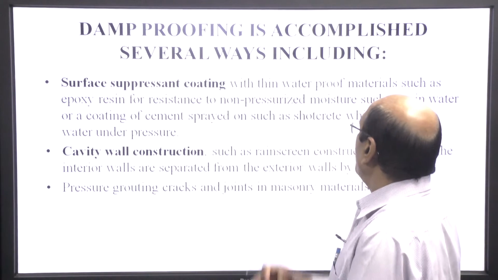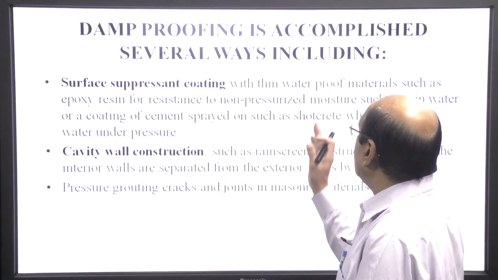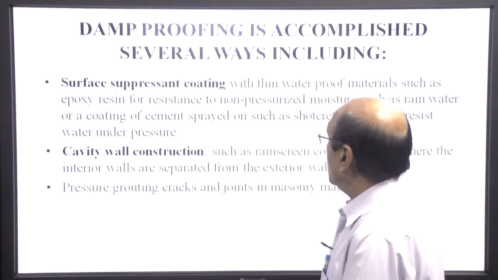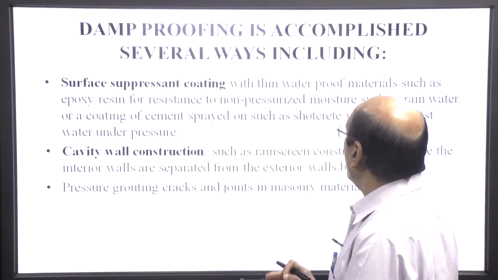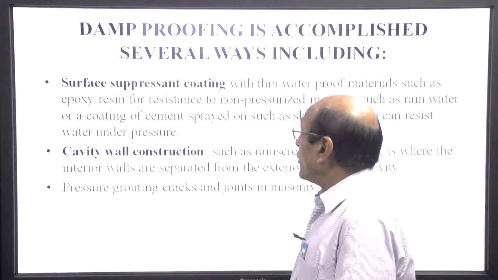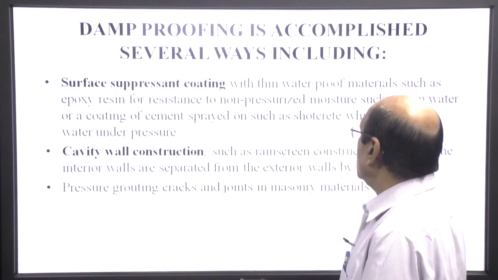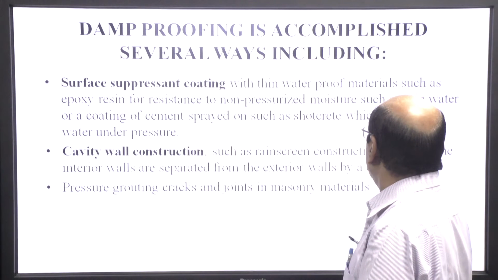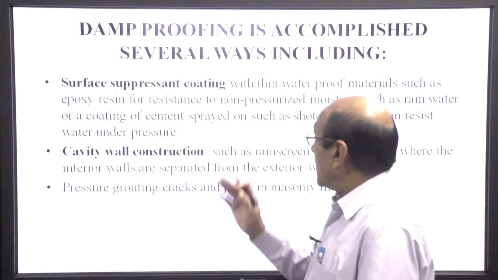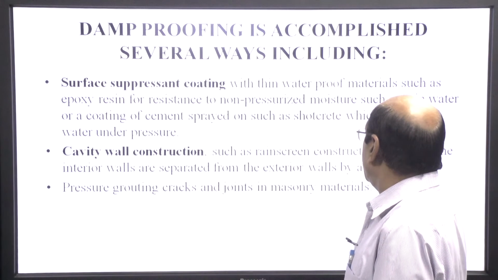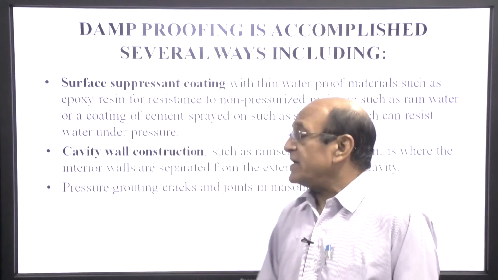Damp proofing is also accomplished by surface coating with a thin waterproofing material such as epoxy resin for resistance to non-pressurized moisture such as rainwater, or a coating of cement sprayed on, such as shotcrete, which can resist water under pressure.